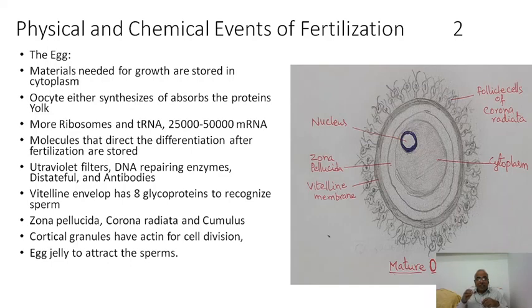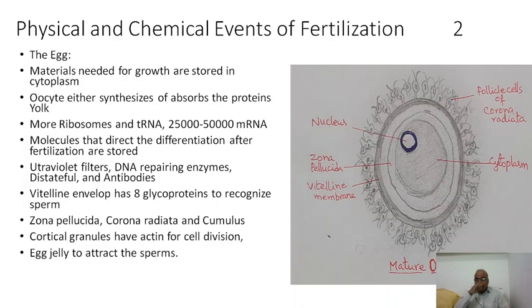Differentiating factors are there, more ribosomes are there, more mRNA, already mother-synthesized mRNA particles are there, and ultraviolet filters are there. These ultraviolet filters will give protection from ultraviolet rays, and there are DNA repairing enzymes. So all these are equipped within the ovum. And certain proteins are there. It is very interesting to know.